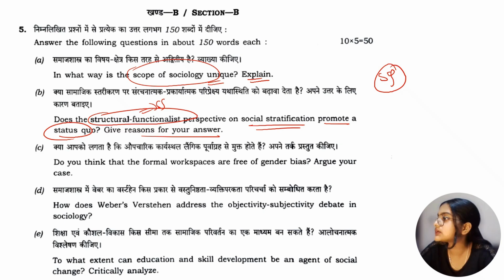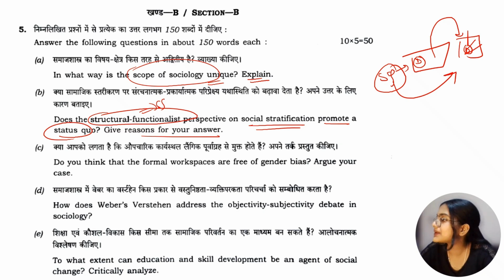Status quo क्या होता है? Status quo is basically society है हमारे पास, society में जिसका भी domination चल रहा है in future society में उसी का domination चले, यही होता है, मतलब it basically maintains the domination of either the group or the individual or any institution. ठीक है, तो उसी का डोमिनेशन चलता रहा in future also. That is what status quo. They do not want to change.